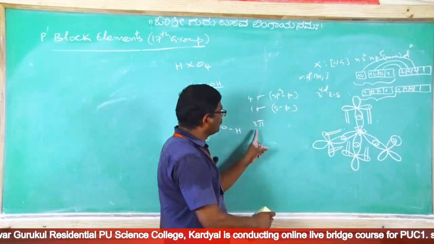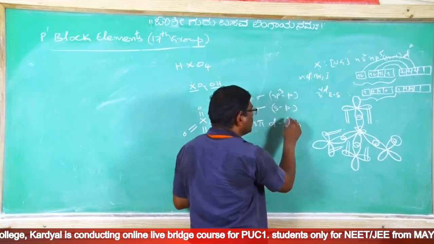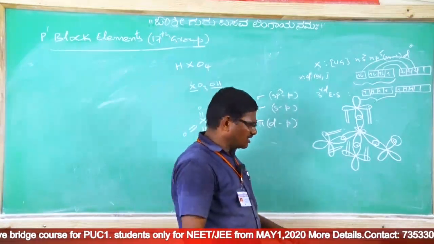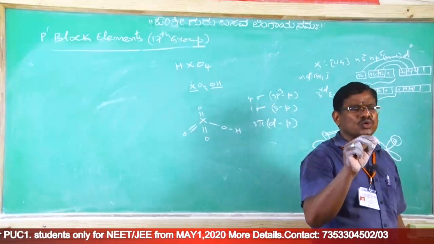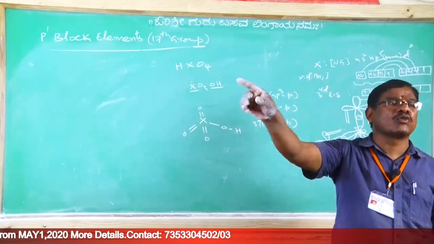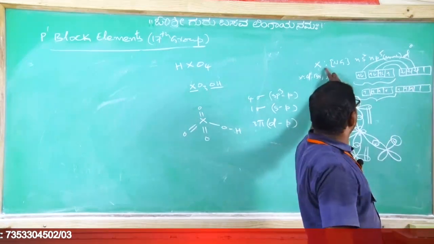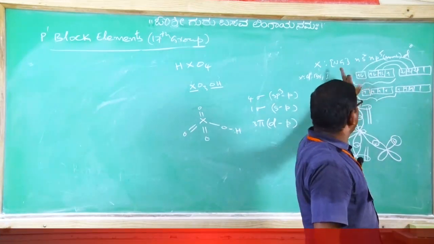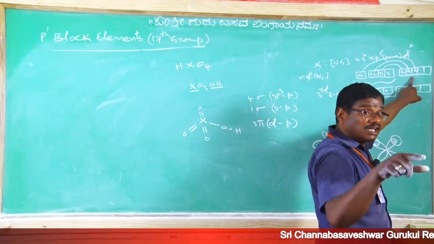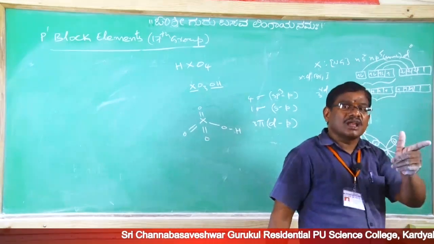Now 3 pi bonds are there. Between whom? The d orbital of this halogen atom and the p orbital of the oxygen atom. Clear now? So 3 pi dp. In the oxyacid case, they may ask which among the following exhibits pi dp overlapping. So what you have to do is simply take the central atom's ground state electronic configuration, and after excitation, check whether the electron enters the n-1, the penultimate d orbital, or not.